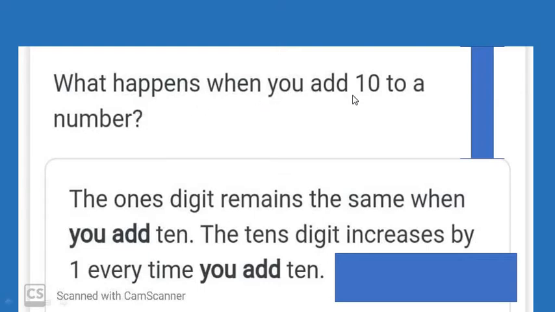What happens when you add 10 to a number? Let me tell you, the ones digit remains the same when you add 10. The tens digit increases by 1 every time you add 10. Let's see how it happens.